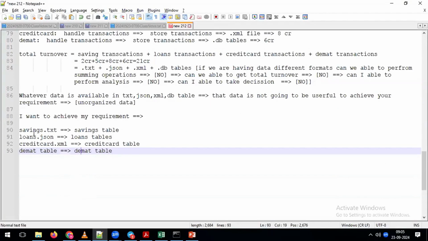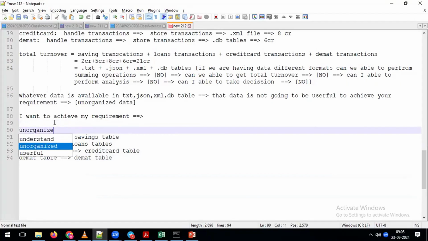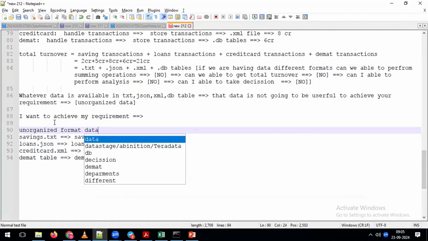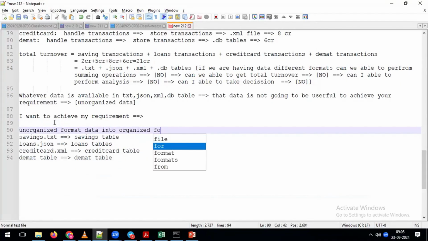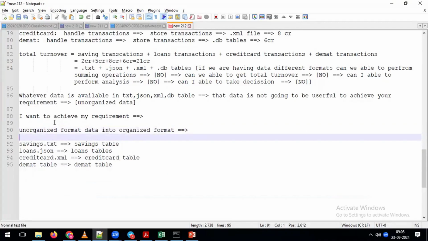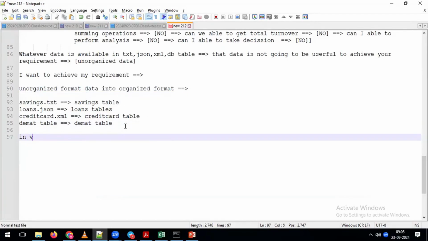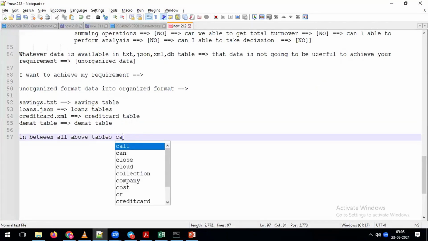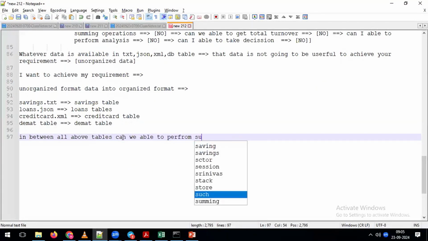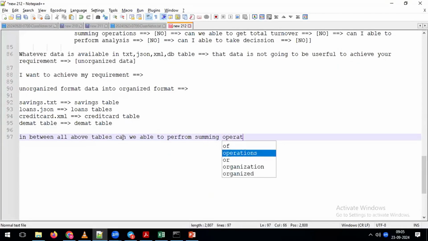Indirectly, I am converting text file to table, JSON file to table, XML file to table, and table to table. We are converting unorganized format data into organized format. Now, between all the above tables, can we perform the summing operation or not?